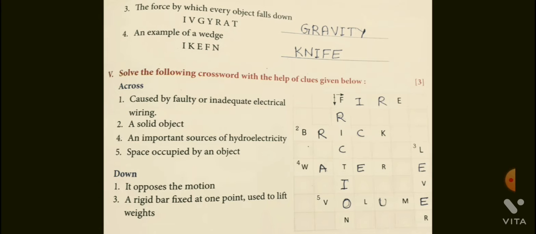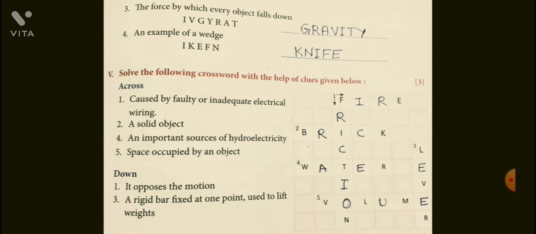And solve the following crisscross with the help of clues. Fire that is caused by faulty or inadequate electrical wiring, that is fire. A solid object, that is brick. An important source of hydroelectricity, that is water.